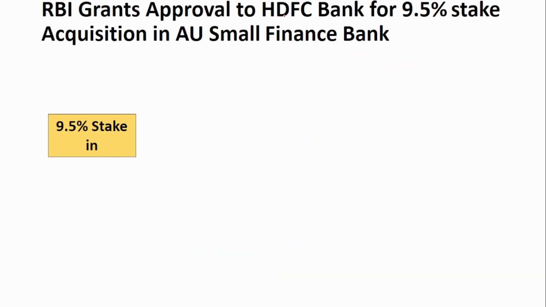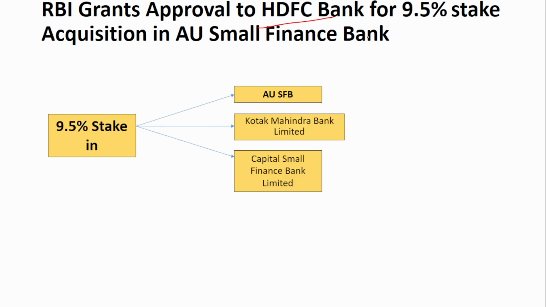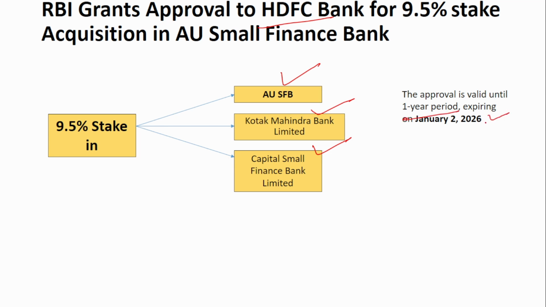Next is RBI grants approval to the HDFC Bank for 9.5% stake in AU Small Finance Bank, Kotak Mahindra Bank and Capital Small Finance Bank Limited. So in these banks, HDFC can purchase up to 9.5% stake. This approval is valid for a period of 1 year, expiring in January 2026.